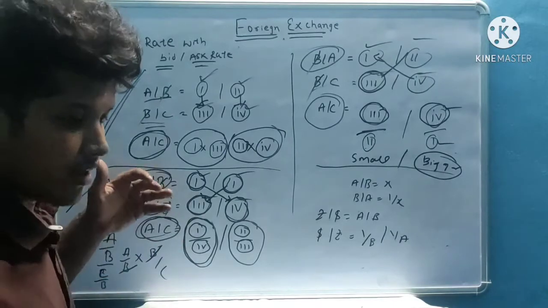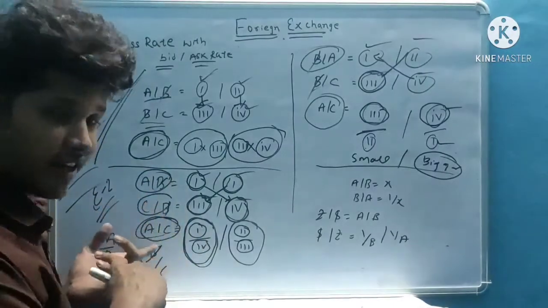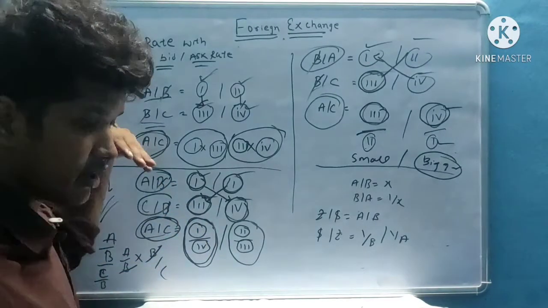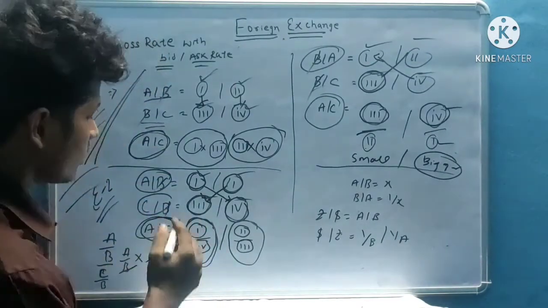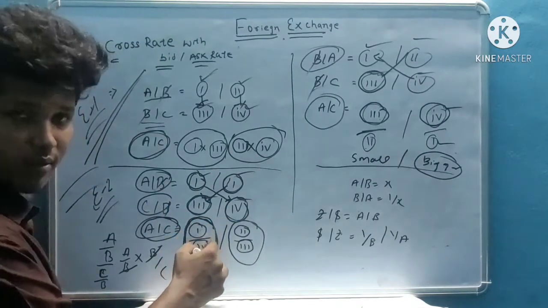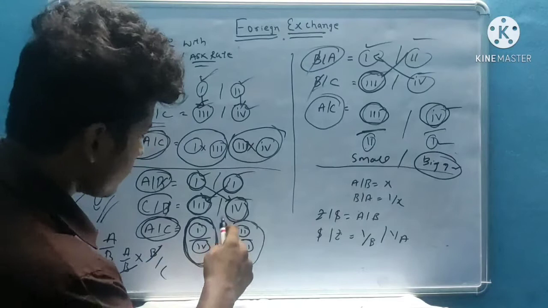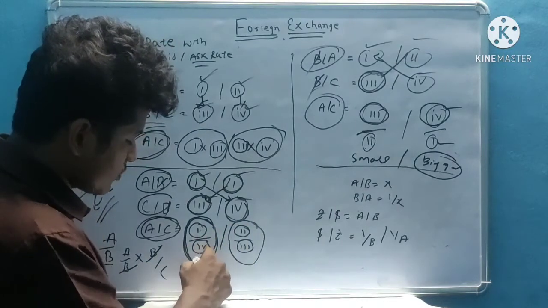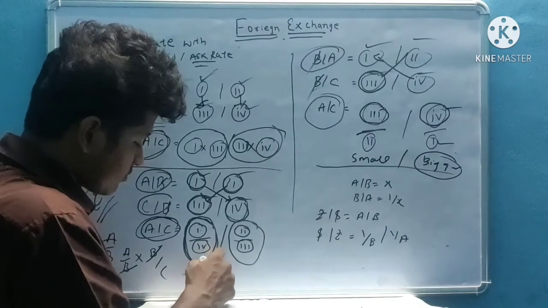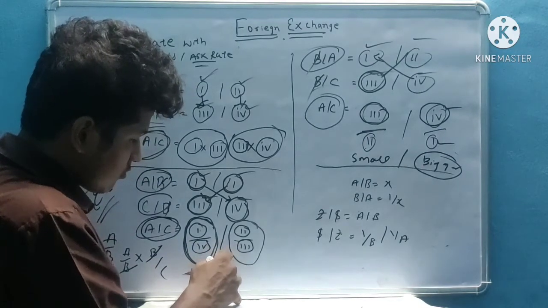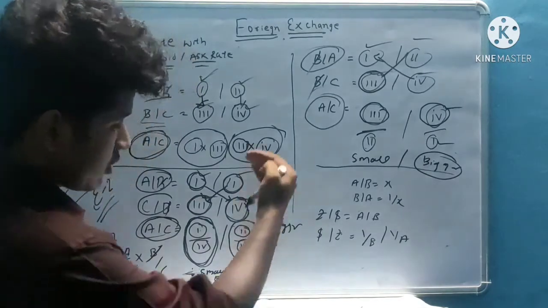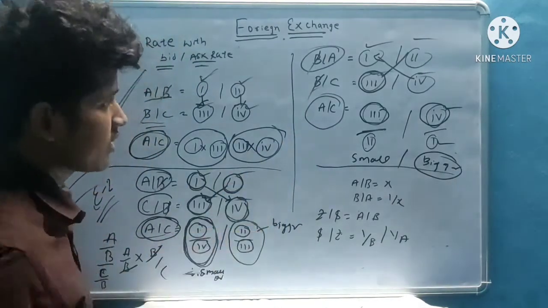So 1 divided by 4, because here small amount divided by bigger amount, it should come smaller, and the other should come bigger. So in bigger, top to down approach, 2 by 3.